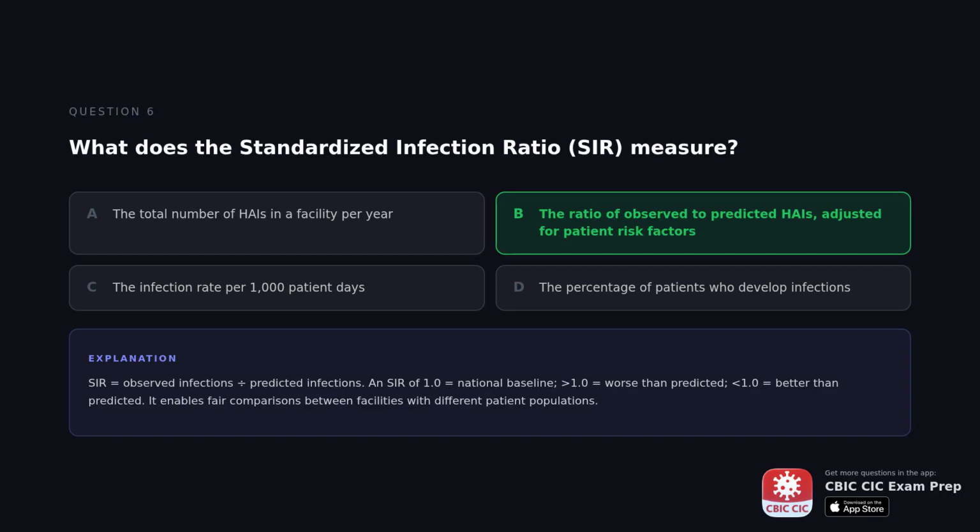The correct answer is the ratio of observed to predicted HAIs, adjusted for patient risk factors. SIR equals observed infections divided by predicted infections, and an SIR of 1.0 equals the national baseline. Greater than 1.0 equals worse than predicted. Less than 1.0 equals better than predicted. It enables fair comparisons between facilities with different patient populations.